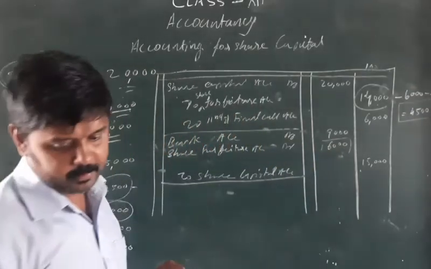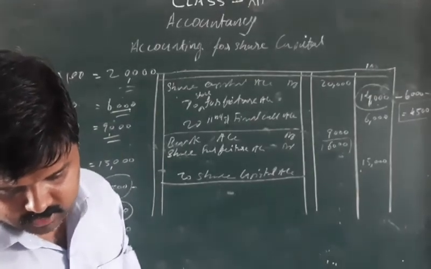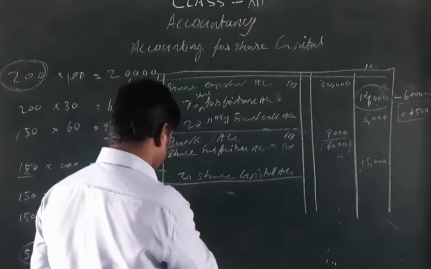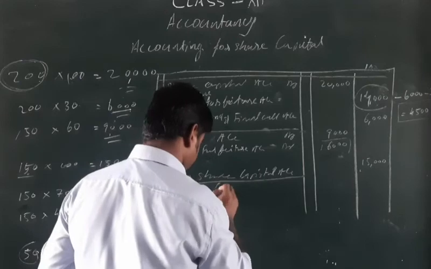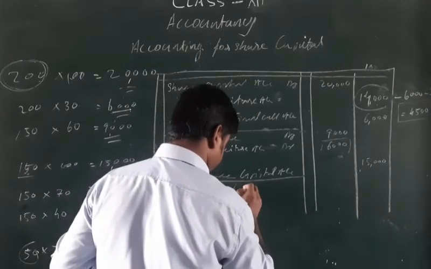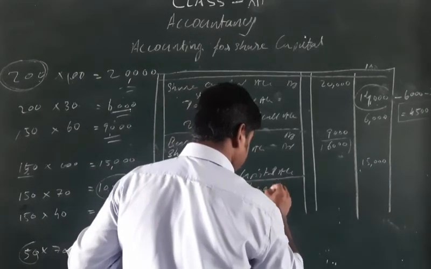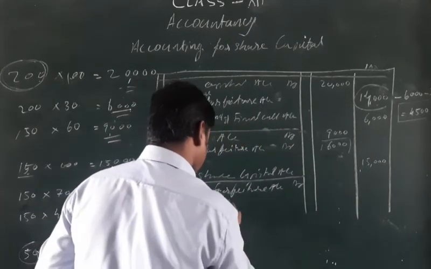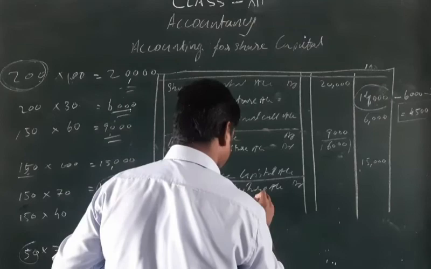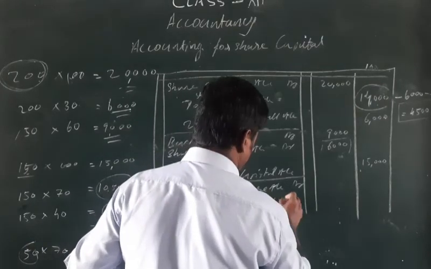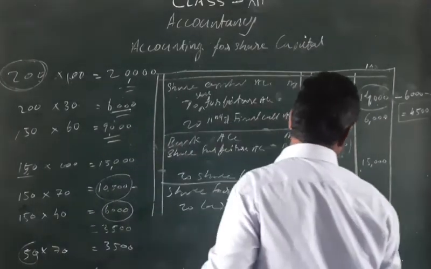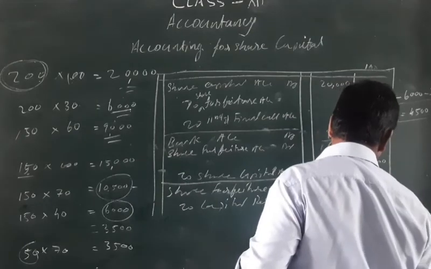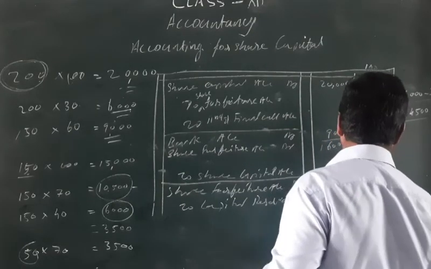Next entry is share forfeiture account debit to capital reserve account. This amount is 4,500. Here also 4,500.